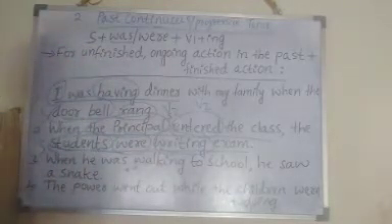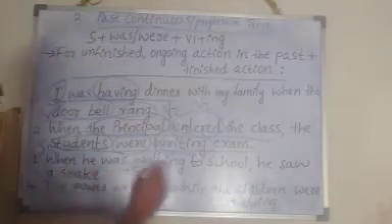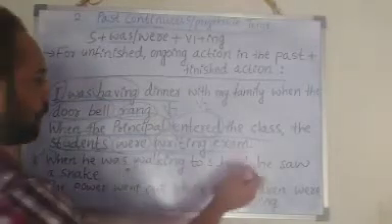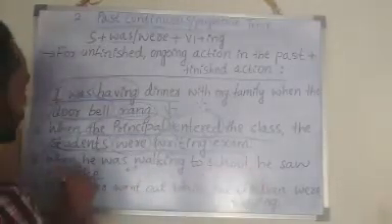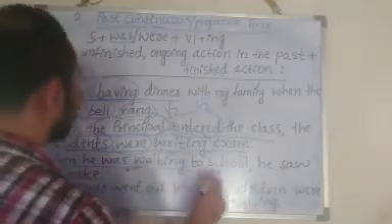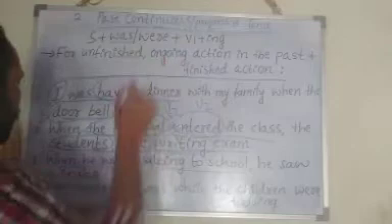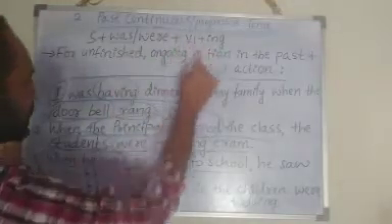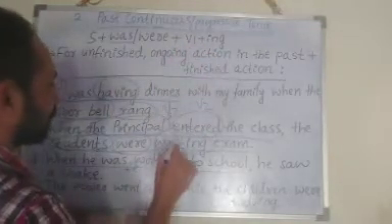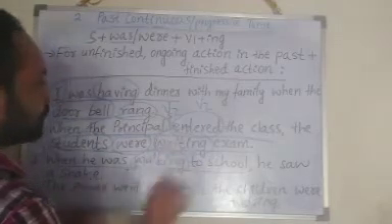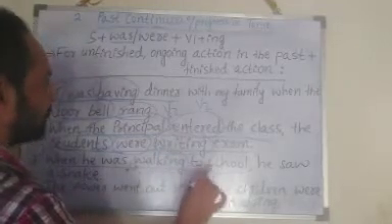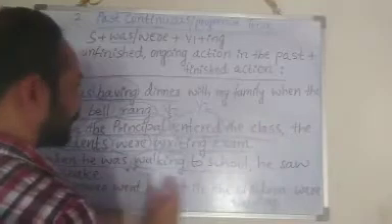Next, when he was walking to school, you can understand this is past continuous tense because subject plus auxiliary verb was plus V1 plus ing form, right? So this is past continuous tense. Next, he saw a snake.